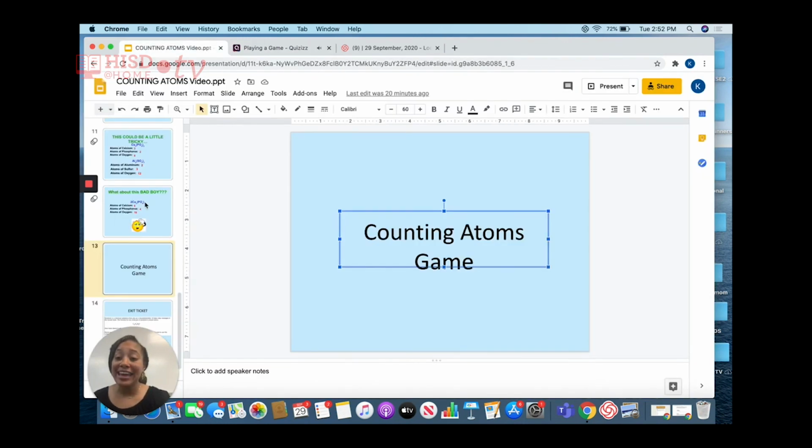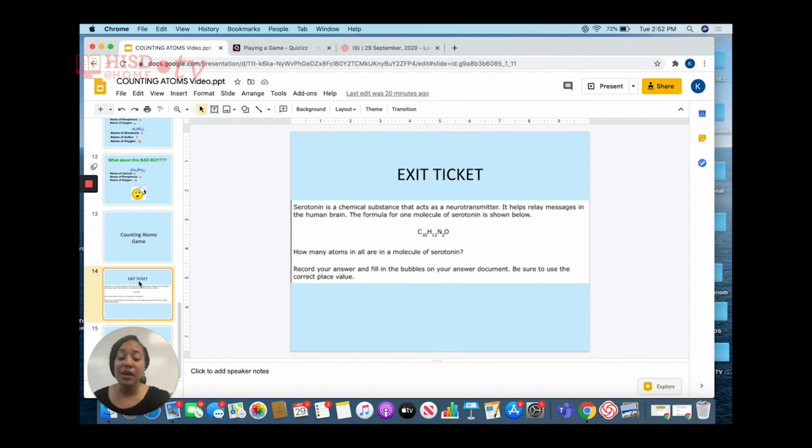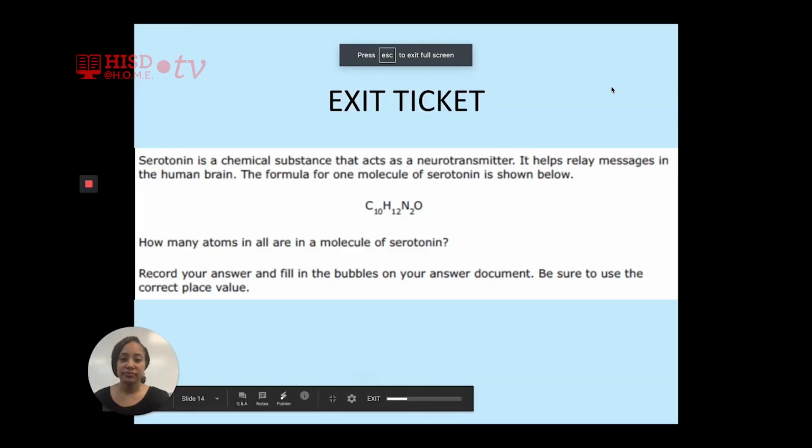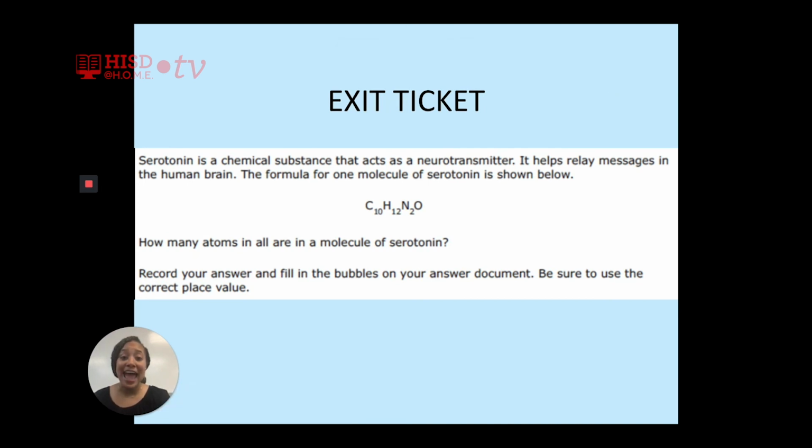So let's end today's session with some practice star questions. Serotonin is a chemical substance that acts as a neurotransmitter. It helps relay messages in the human brain. The formula for 1 molecule of serotonin is shown below.